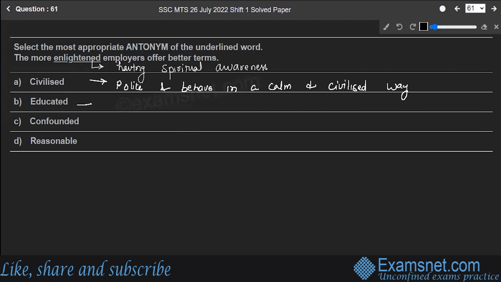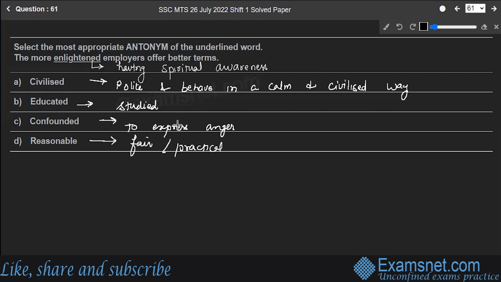Educated means studied. Then confounded means to express anger. Reasonable means to be fair or practical.